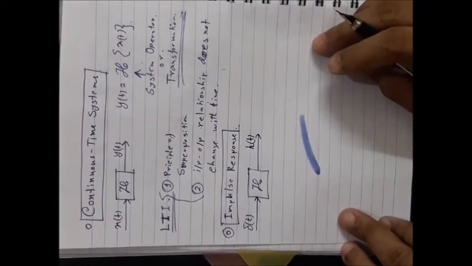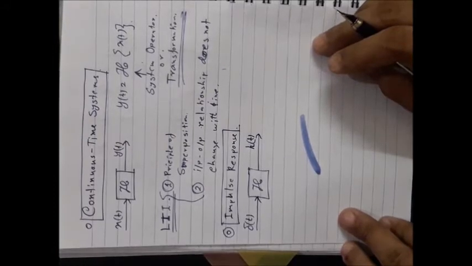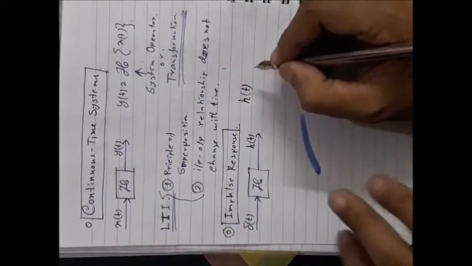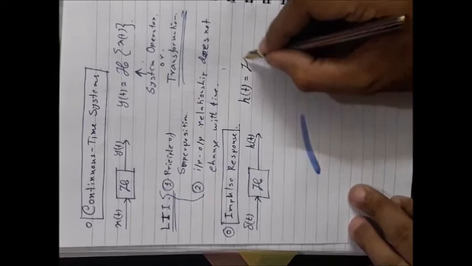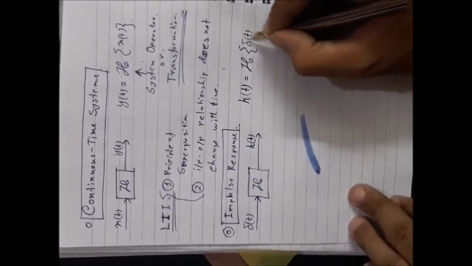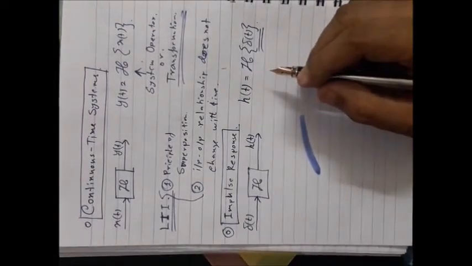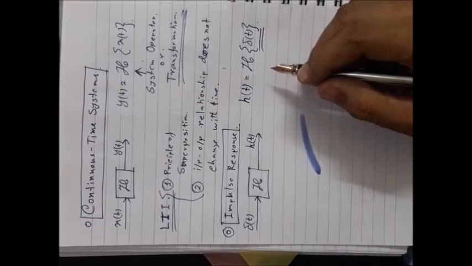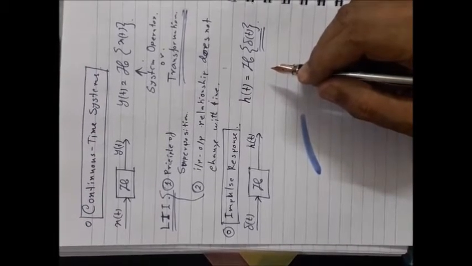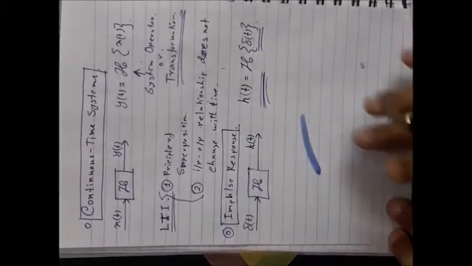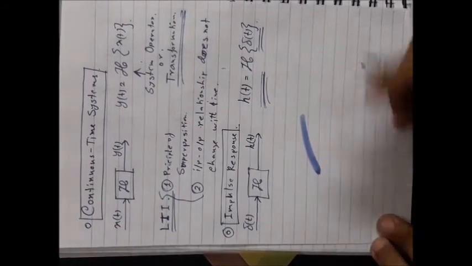That means the response of a system to a unit impulse input is called the impulse response of that system. It is generally denoted by h(t). You should remember that, because this is the most important property of any system and it actually characterizes the system. This concept will be used further.